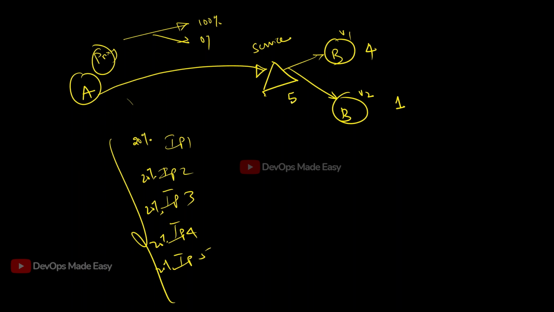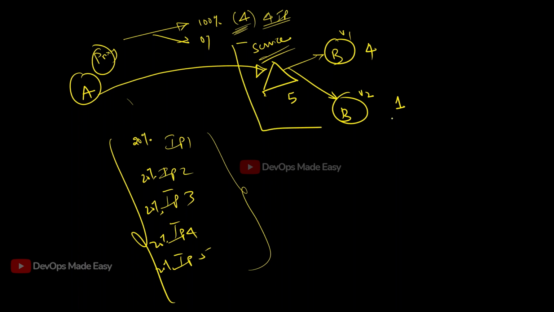But in this case, you can ask me why the service is needed. Without the service, you will not know the backend instances. Without the service, you will not know the IP addresses and number of instances running. I'm saying 100% of the traffic should go to V1, but I should know how many instances of V1 are running. There are 4 instances running, so I should have 4 IP addresses. From where am I going to get all those IP addresses? I have to talk to the service, get all its IP addresses, and then send 100% of the traffic only to the designated 4 addresses.